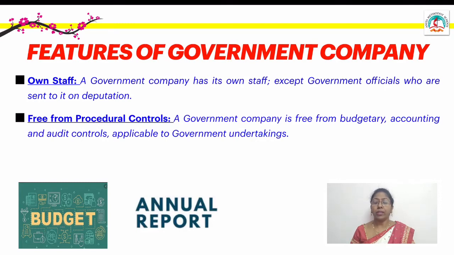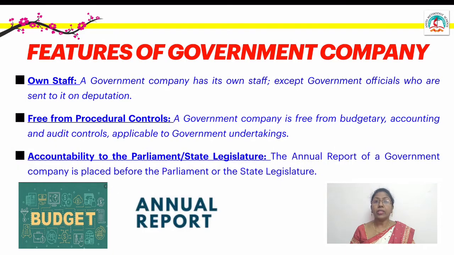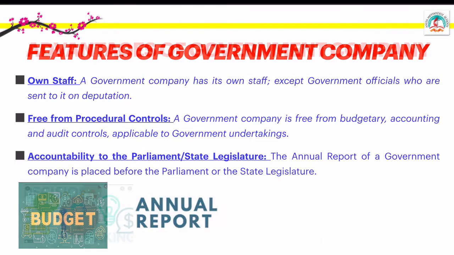Accountability to the parliament. We can see the annual report of the government company is placed before the parliament or the state legislature. So these are the features of a government company. So what are the features? We can see regulations under the Companies Act. Executive decision is done by the government, separate legal entity, majority of the directors are appointed by the government, it has its own staff, and they are free from procedural controls, as well as they are accountable to the parliament and the state legislature.